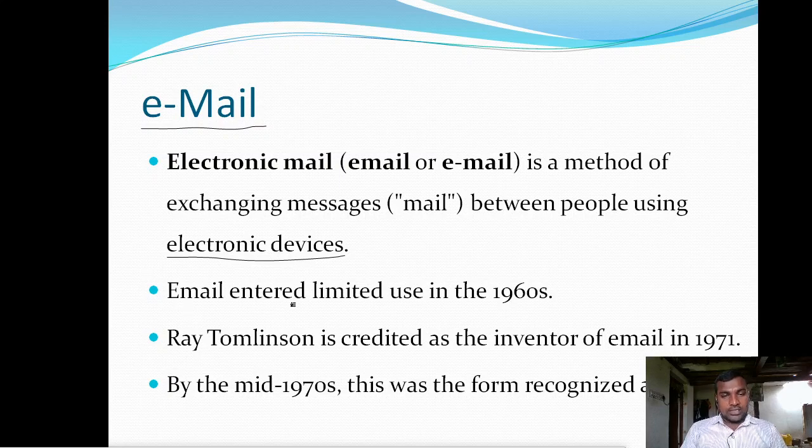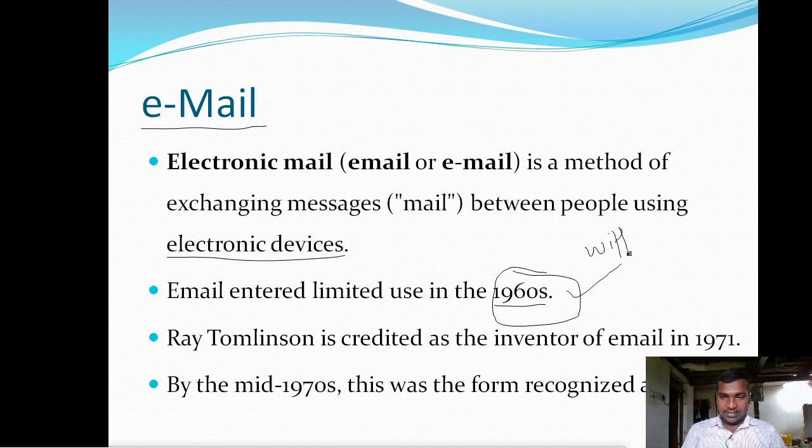And next, email was created in the 1960s. At the time of the 1960s, whatever mails they were using, they could send messages between persons who are in the same network. In the 1960s, they could send and receive emails, but the restriction is within the network.